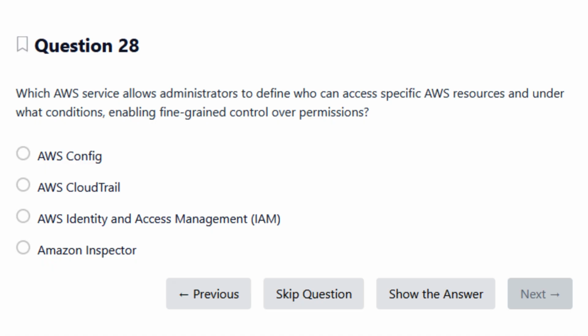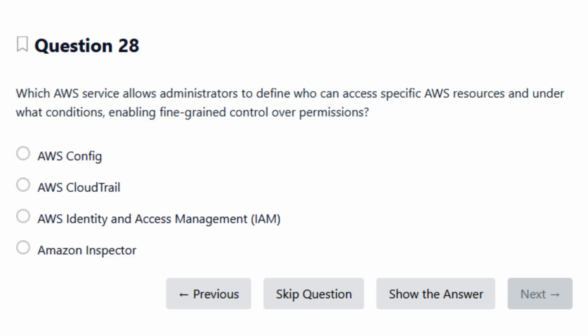This question is asking which AWS service is responsible for controlling access, specifically, who can access AWS resources and under what conditions. That wording is very important. Here are a few clues to help you narrow it down. Focus on services that define permissions, not ones that only monitor or record activity. Think about fine-grained access control, where you can allow or deny very specific actions on very specific resources.